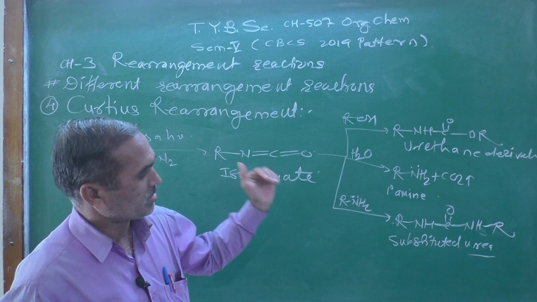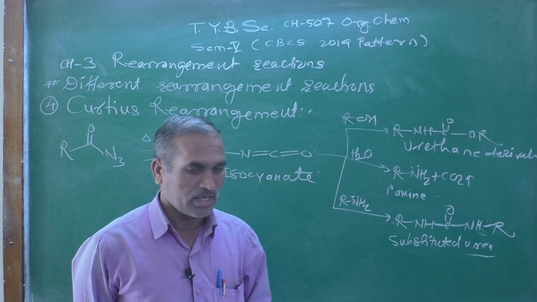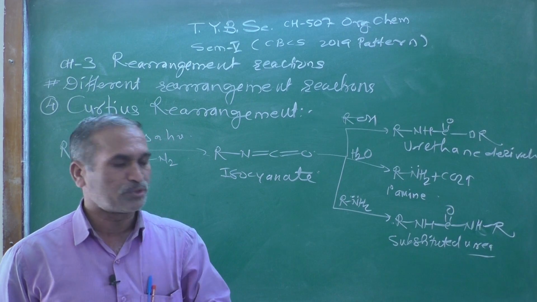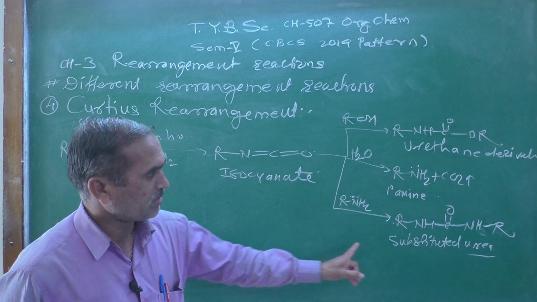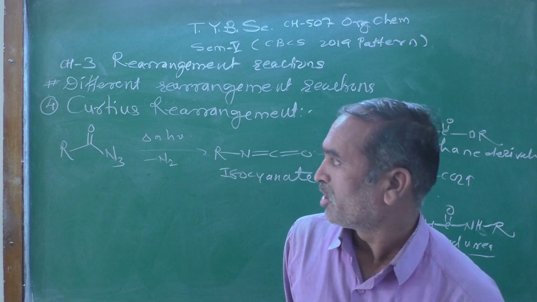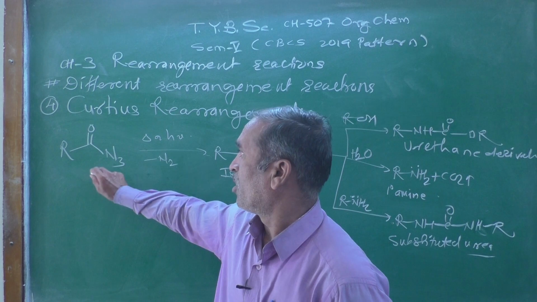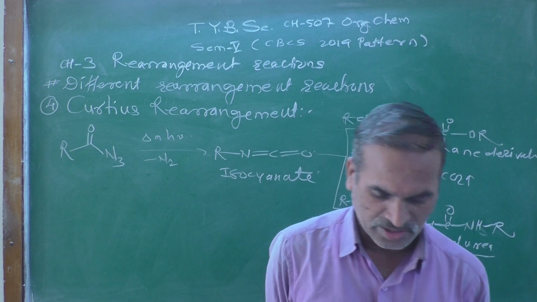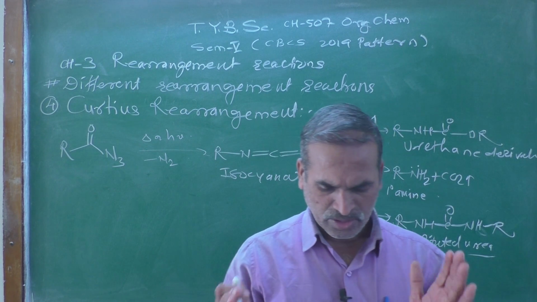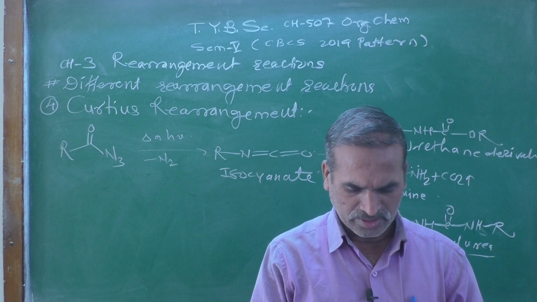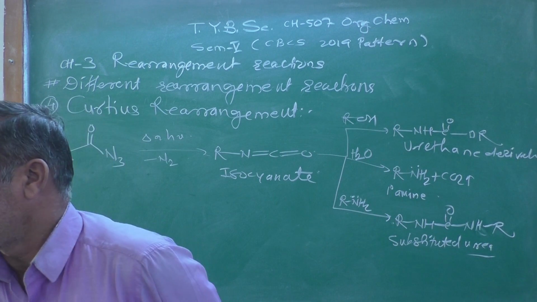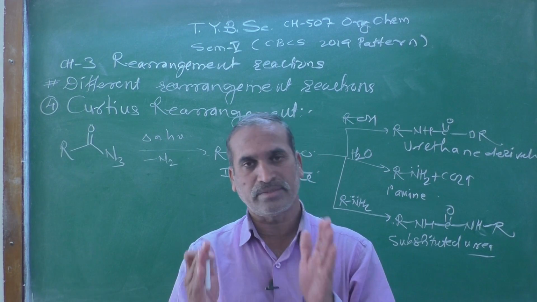Third, when it is treated with amine, the final product obtained will be substituted urea. And in this way, we can obtain different organic compounds by using the Curtius rearrangement reaction.